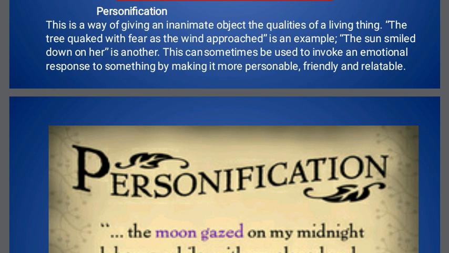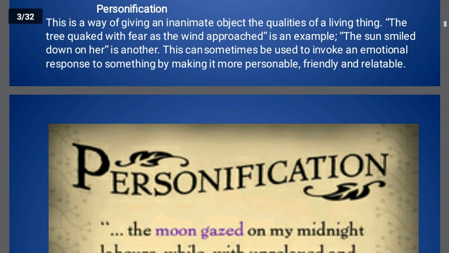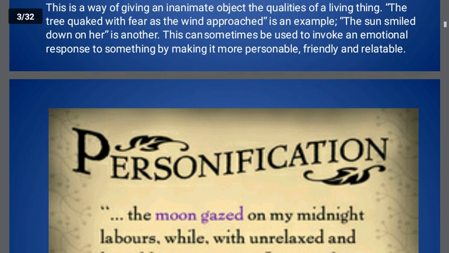Next, we are going to see what is personification. Personification is attributing or giving an animate quality to an inanimate object. Animate quality means the living quality, the qualities of a living thing. If we are giving that quality to an inanimate object, that is non-living things, it is called personification.